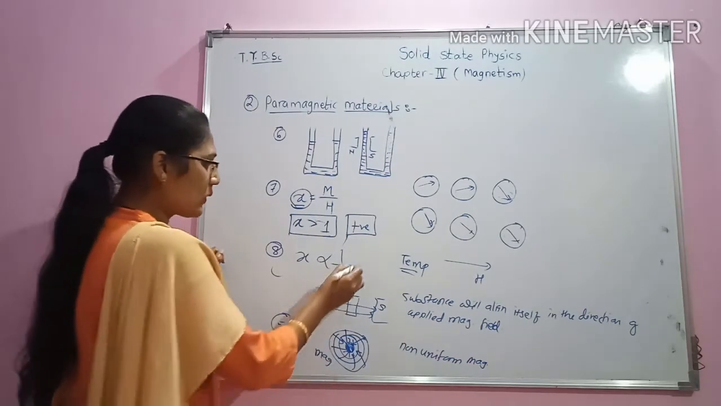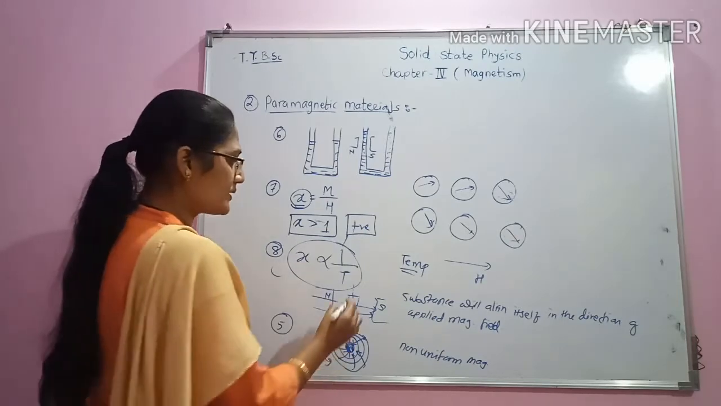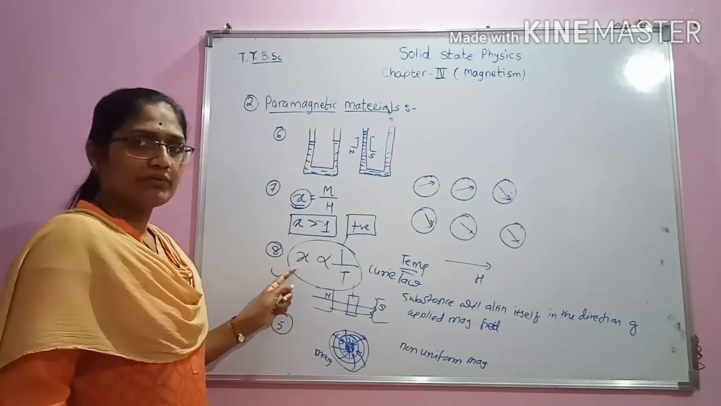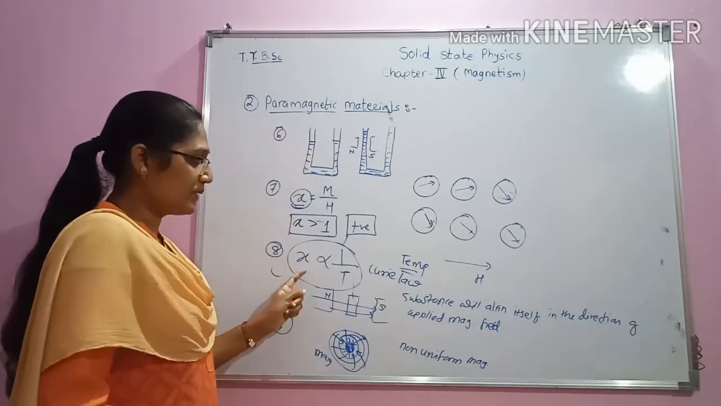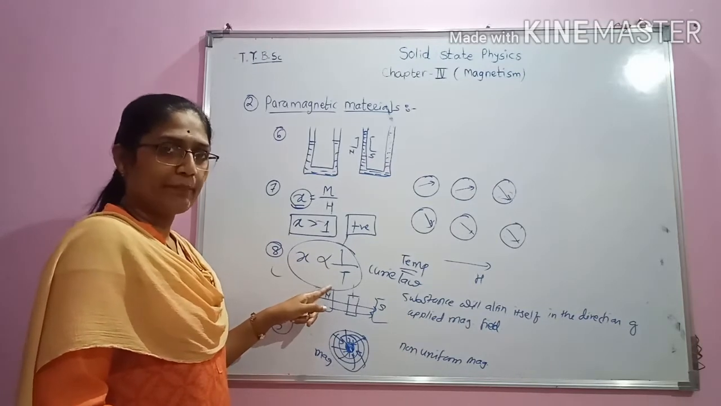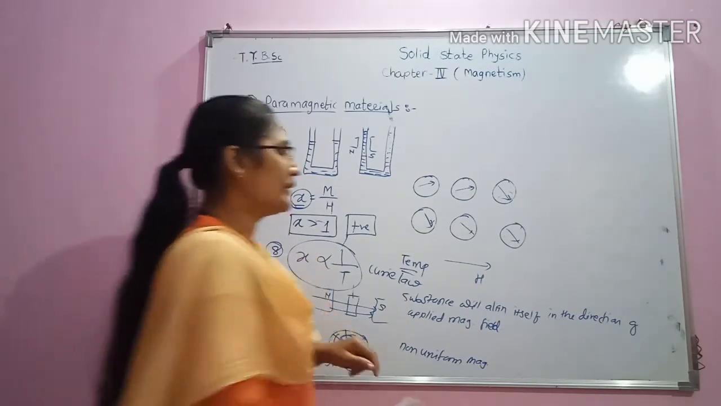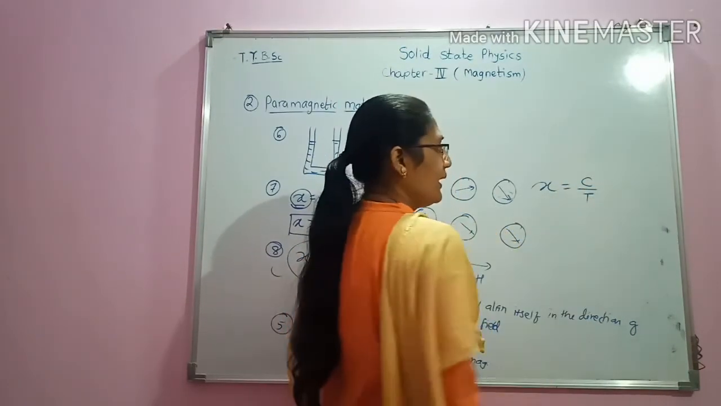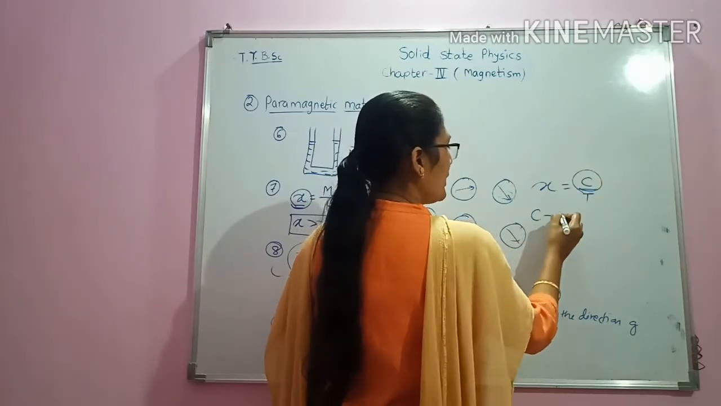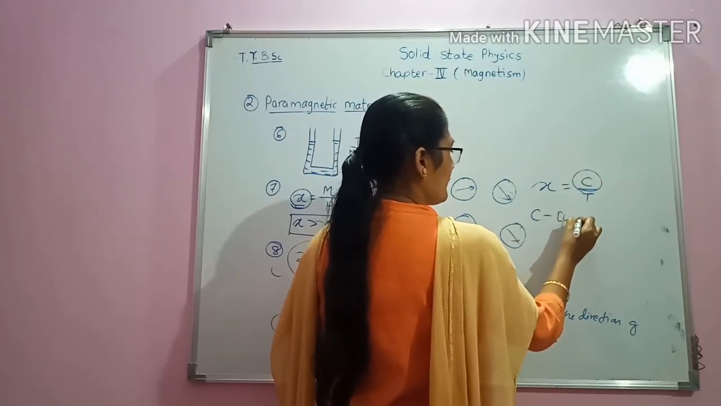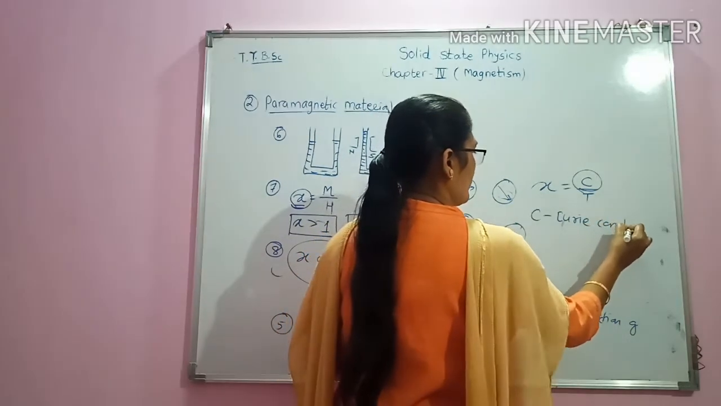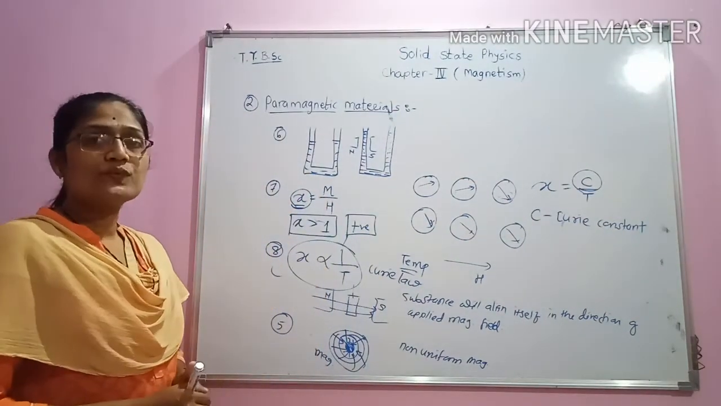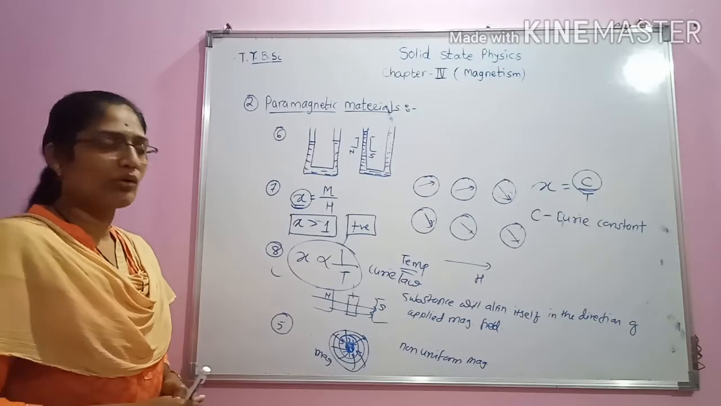And this law is called Curie law. It means that the susceptibility of paramagnetic materials is inversely proportional to the temperature. If we remove this proportionality sign, then the susceptibility value comes out as C upon T, and this C is nothing but the Curie constant.